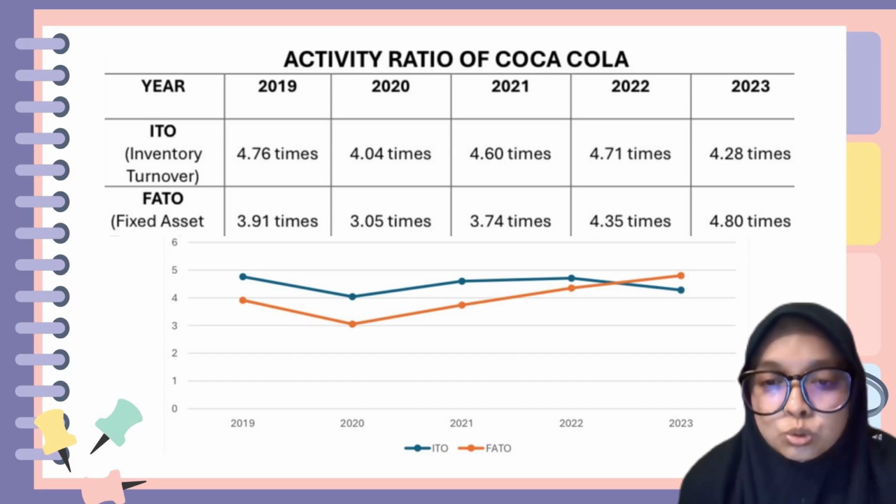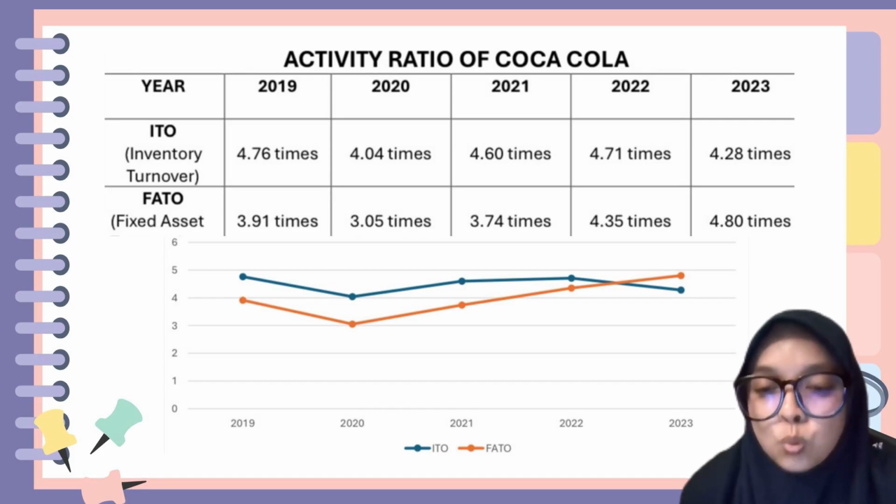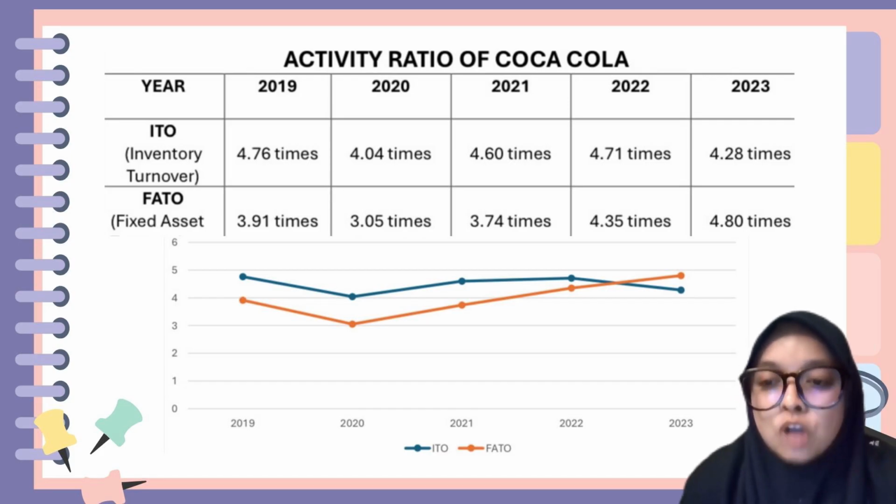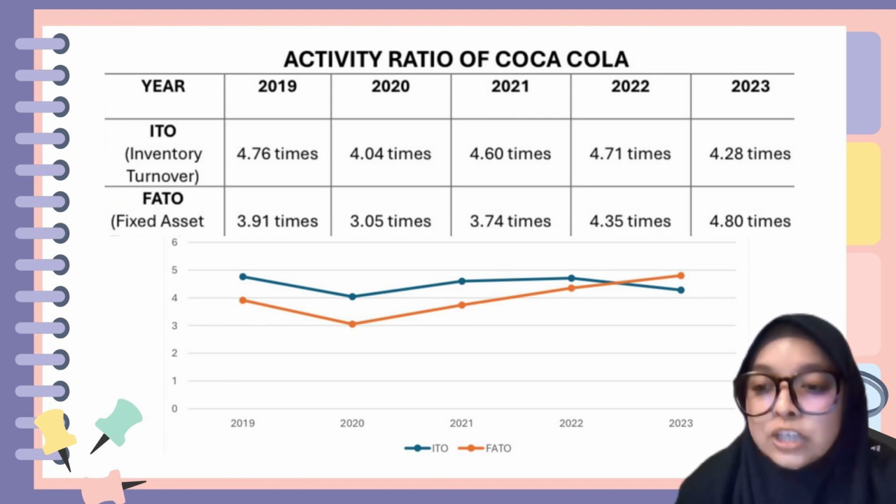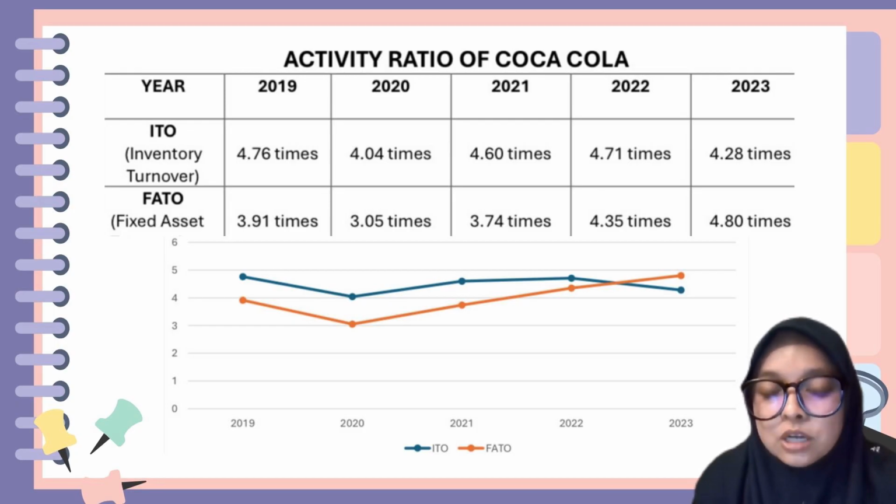However, in year 2023, the amount suddenly dropped. That caused the inventory turnover to decrease to 4.28, and that shows the company could indicate overstocking or having too much inventory in their stock. Total asset turnover in year 2019 is better, which is 3.91, compared to after 3 years. However, in year 2021, the amount increased from 3.74 to 4.35 in year 2022 and continued to show a good performance in year 2023, which is 4.80. And it showed that this company is efficient in generating sales from the available fixed asset.